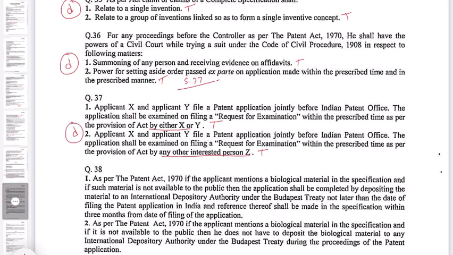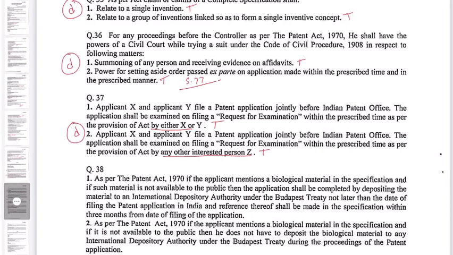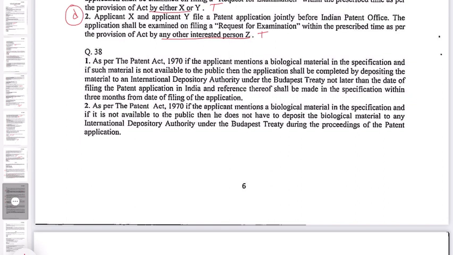Question number 38. As per the Patent Act 1970, if the applicant mentions a biological material in the specification and if such material is not available to the public, then the application shall be completed by depositing the material to an international depository authority under the Budapest Treaty not later than the date of filing the patent application in India, and reference thereof shall be made in the specification within 3 months from the date of filing of application. Yes, this is true, and this is given in section 10, complete specification.